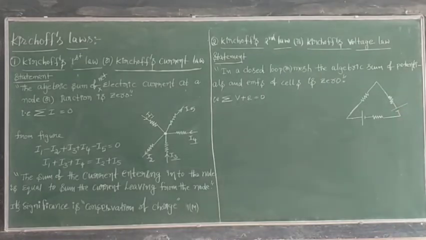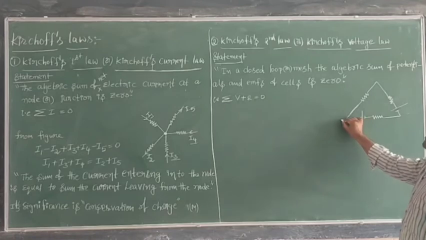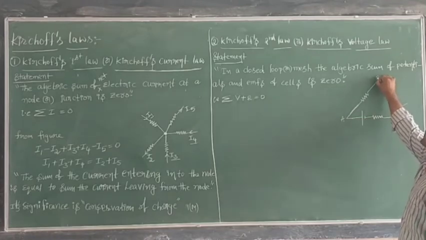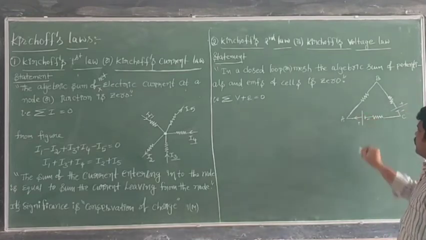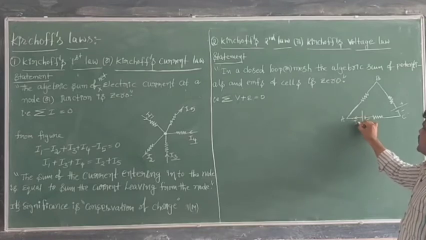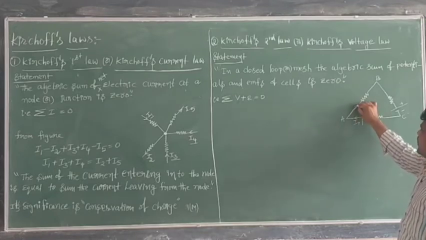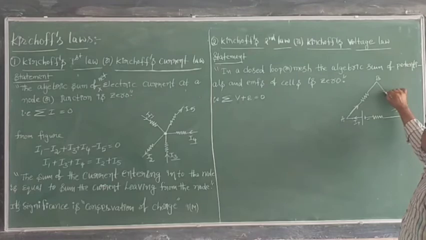Like this, one loop is there. Now the name of the loop is ABC. Here this is cell positive, cell negative. Current begins to flow from this point; that is the current I, and from here to here it goes like this.